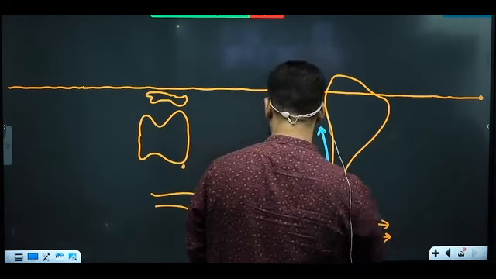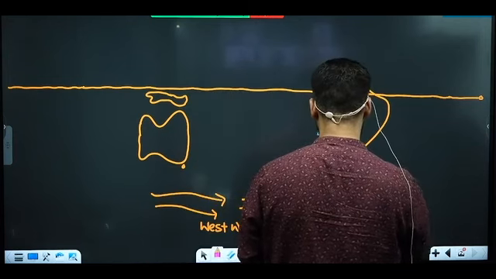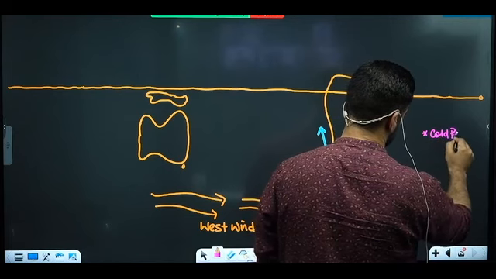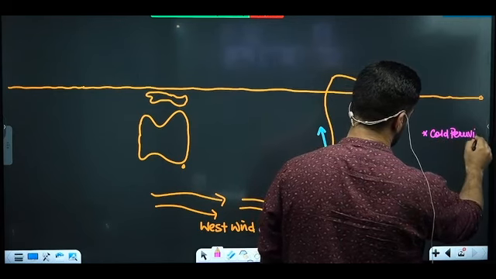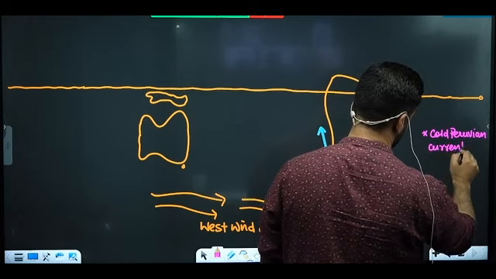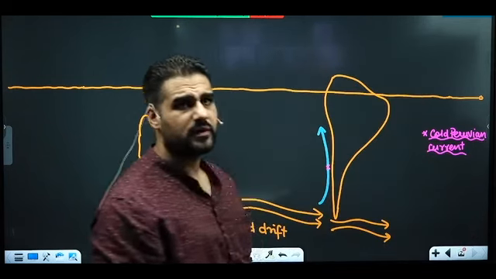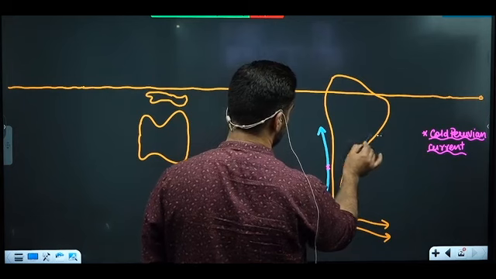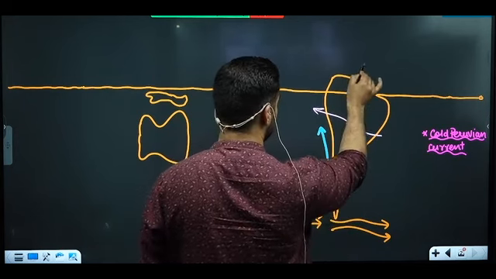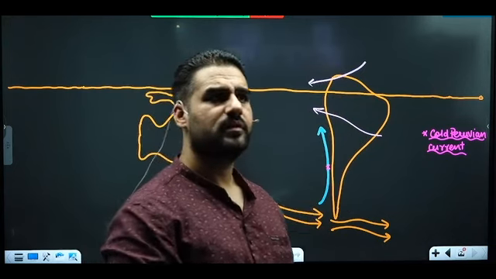Can I call this the cold Peruvian current? Hope it is clear to everyone. Which winds are active here? Trade winds. What are these? Southeast. And what are here? Northeast. Clear?